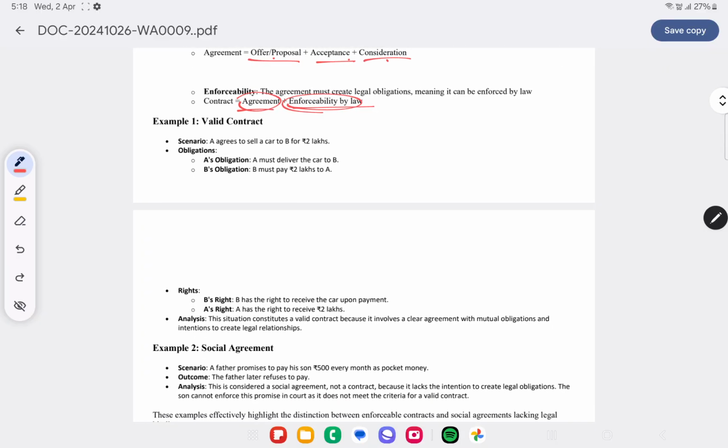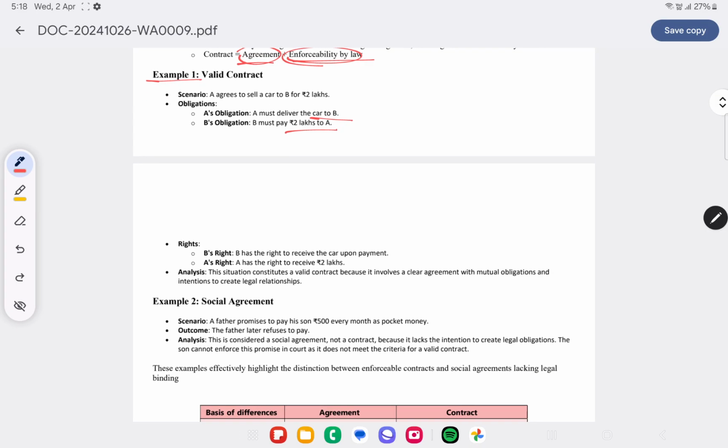Now let's take for example a valid contract. Scenario: A agrees to sell a car to B for 2 lakh. So here A's obligation is he must deliver the car to B. B's obligation, what are they obliged to do? A is obliged to deliver the car to B. B is obliged to pay 2 lakhs to A.